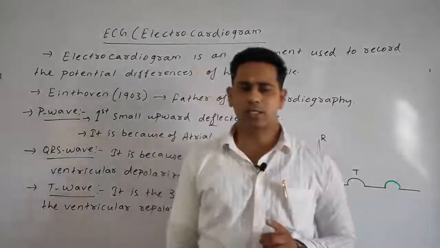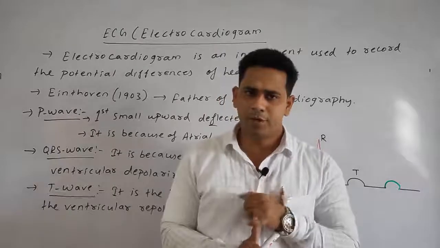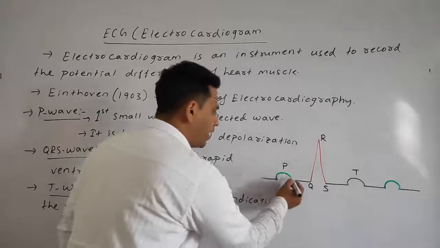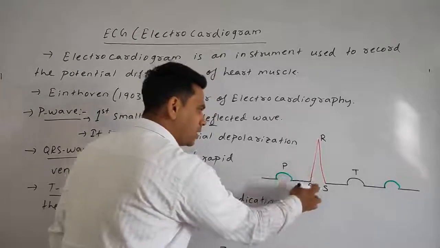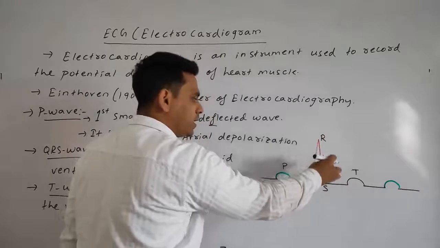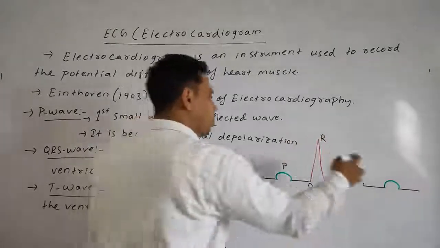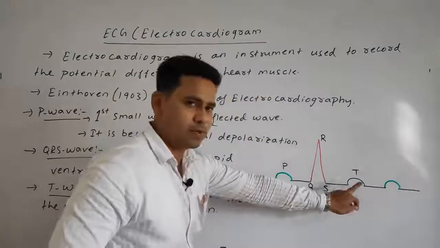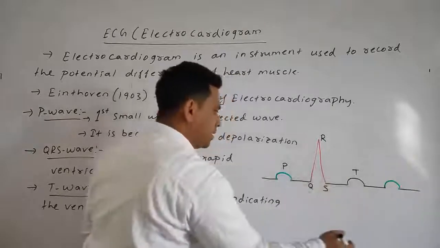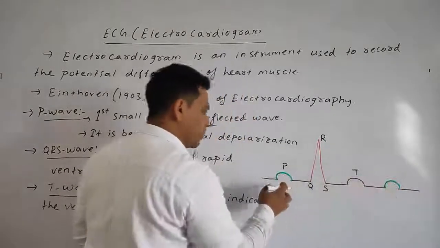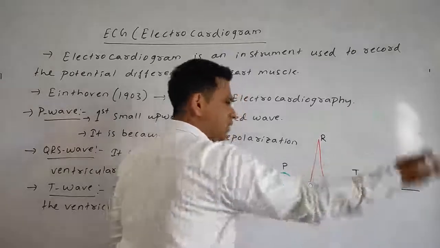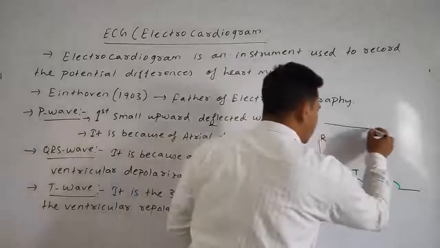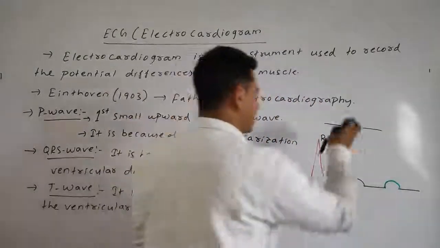This ECG, students, consists of three important waves: P wave, QRS wave and the T wave. The first small upward deflected wave is known as the P wave. Then the larger deflected and triangular shaped wave is called the QRS wave. Another small upward deflected wave is known as the T wave, or the third deflected wave. This cycle is continued another time. This T wave is followed by the P wave, then the QRS wave, then the T wave. Another time the P wave, the QRS wave, then the T wave. Remember, if these lines become straight, the person becomes dead.